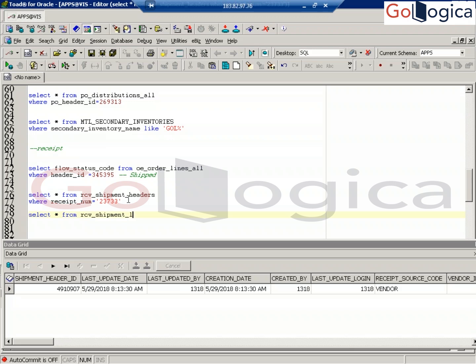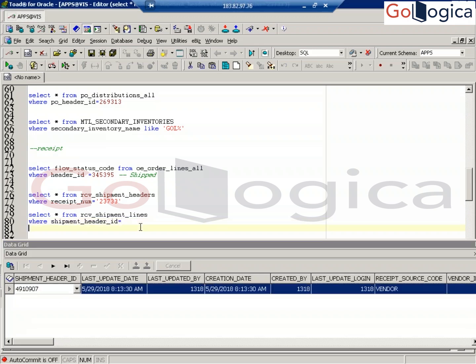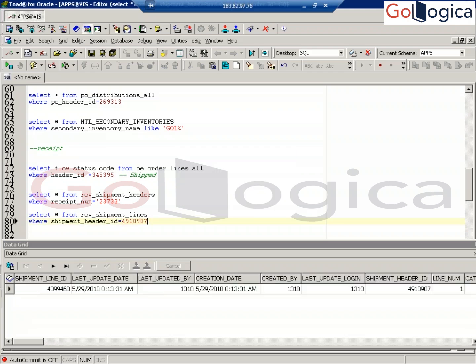Shipment lines, where shipment header ID. You can join with the header ID. Right. Okay. Next, run the workflow again. Workflow background.